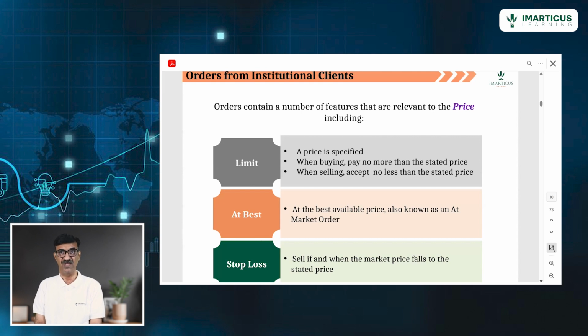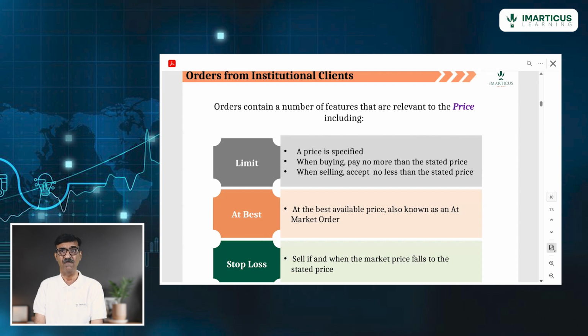Opposite. If I am a seller and if price goes up, then I am in trouble. So there also I will say, if I have sold and price goes up, please limit the upper cap at 3%.